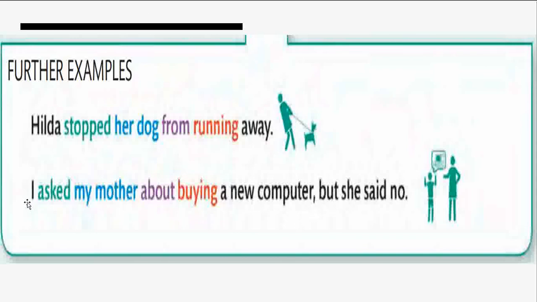Comma means the entire clause is complete. The subject is here, predicate is here, so the entire main clause is complete. And then comes the connector but. She said no. She is the subject over here, said no is the predicate, so this clause is also complete. That is how we have a main verb followed by an object of the verb, preposition and gerund. So the structure is verb, object, preposition, gerund.